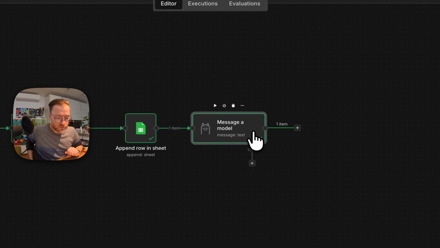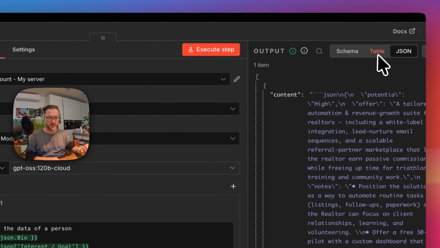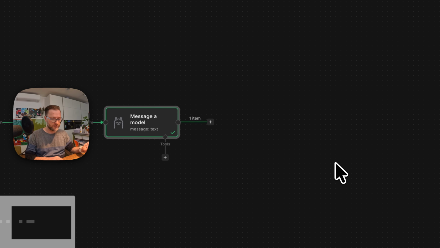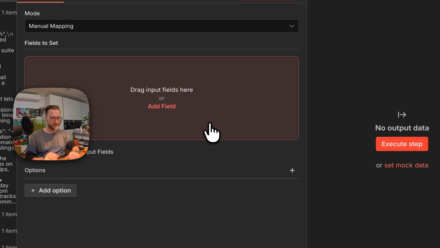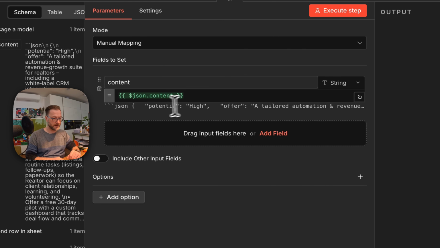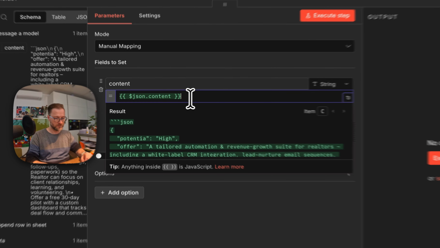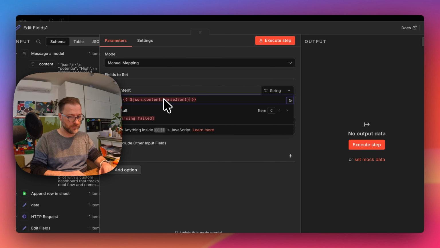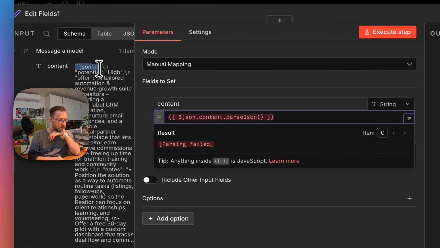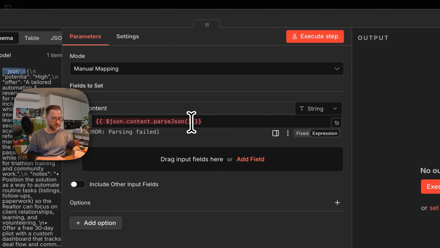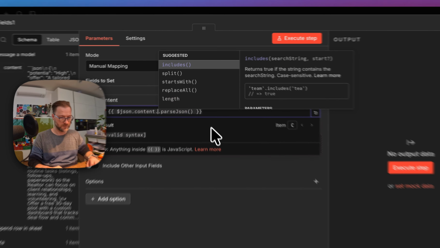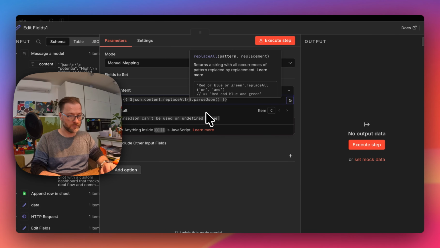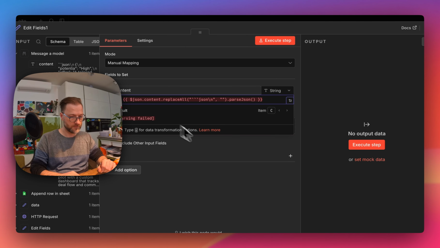So this model I'm running for free and it's quite fast. And right now we have a JSON, but it needs to be parsed. So I'll say set. I'm gonna take this content over here and I see the JSON, but we also need to say parse JSON, right? But to parse the JSON, we have to get rid of those signs over here. So I need to take this thing and say replace all. Like that. Then we have the same stuff, right?